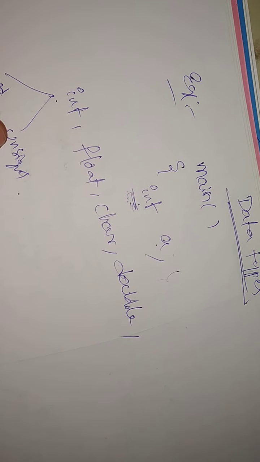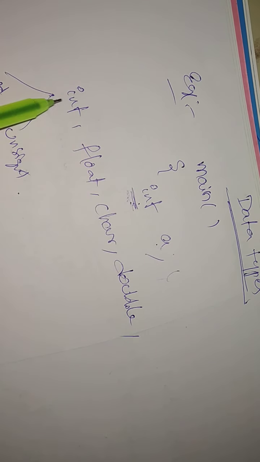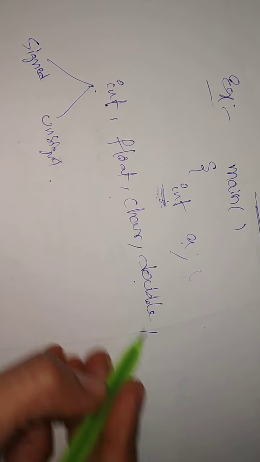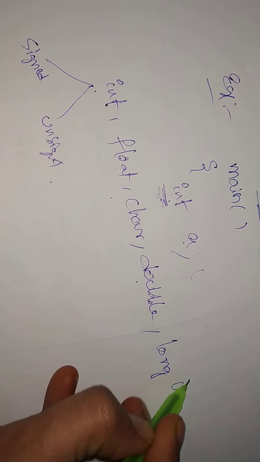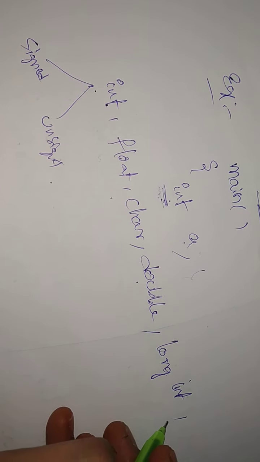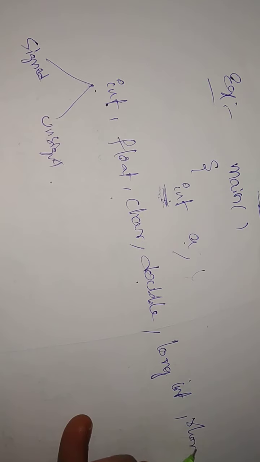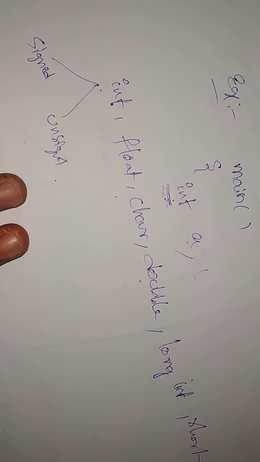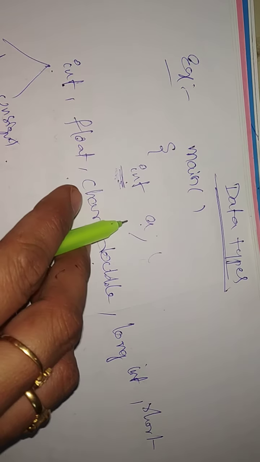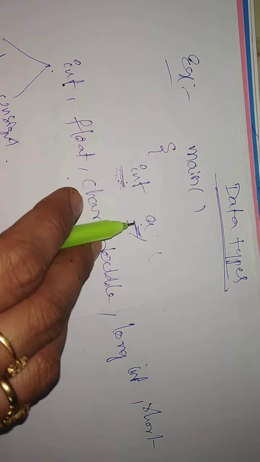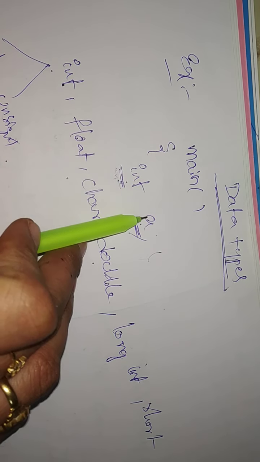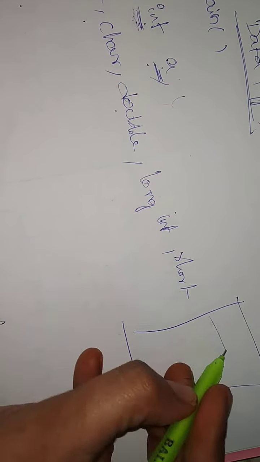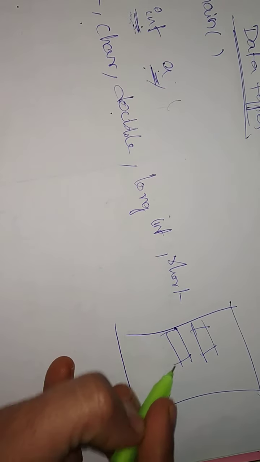Okay, data types, so many data types we have: int, float, char, double, long int, short int, like that. How much memory we have to allocate for this variable? In a computer, memory is there.